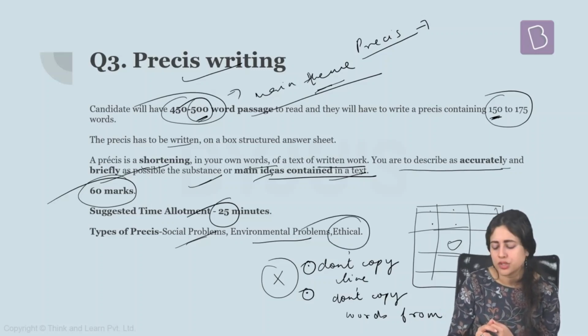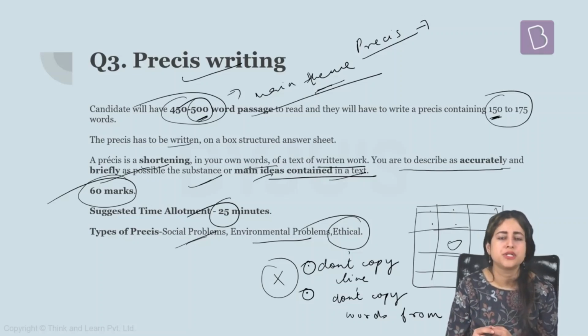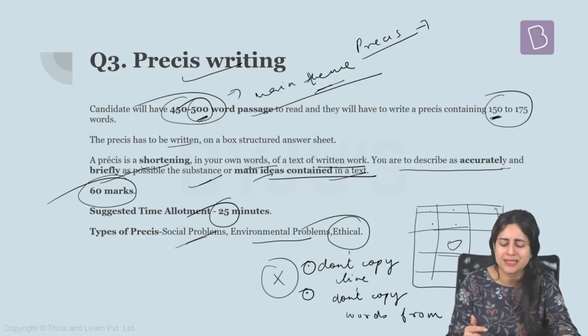Apart from that, ethical topics can also be given, which means topics which have to do with some kind of moral issues, such as what could be the ethical norms of any particular society. It could be a passage given from philosophy. So all these kinds of passages are asked in Pressy, but generally they are also easy passages.